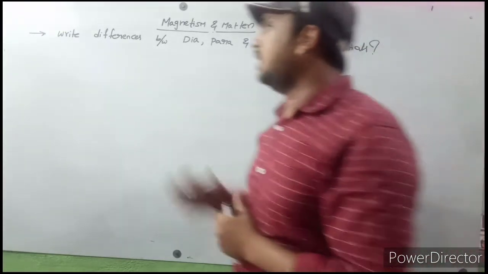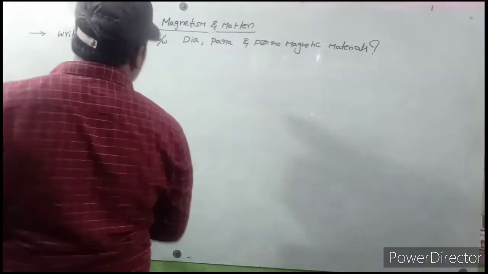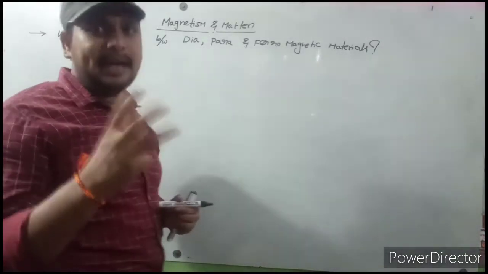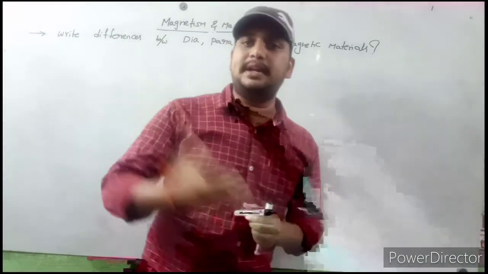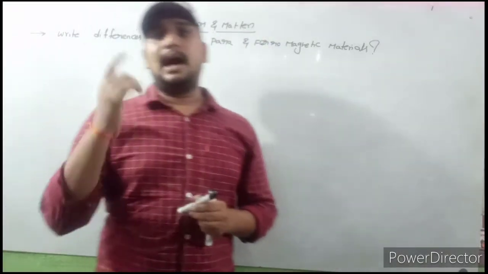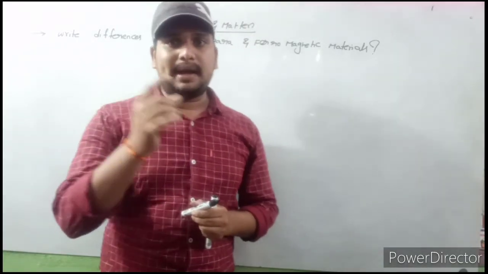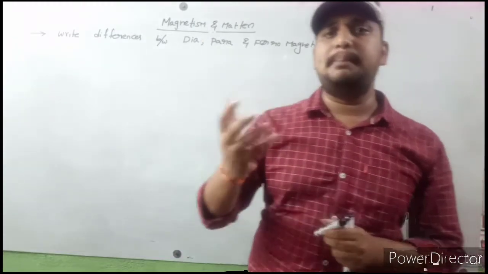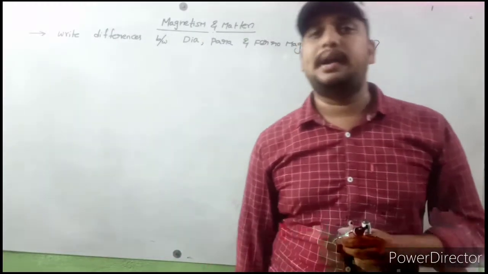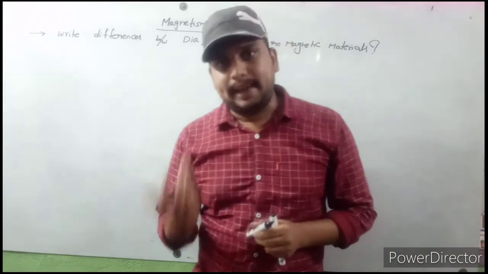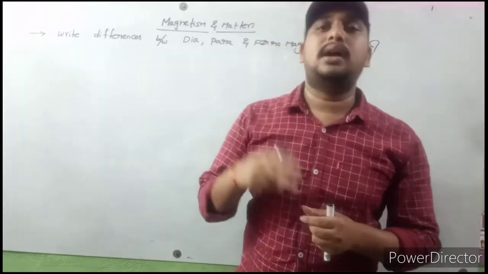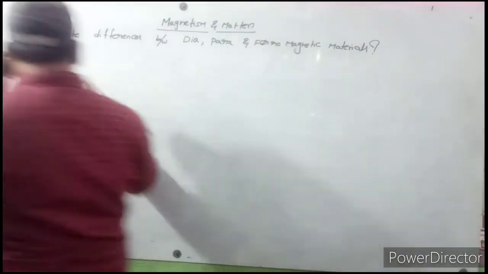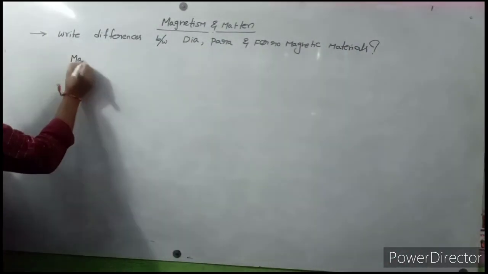So now, what are the differences between dia, para and ferromagnetic materials? Mainly the magnetic materials are classified into three types: diamagnetic materials, paramagnetic materials and ferromagnetic materials. First of all, I will write what is meant by magnetic material, and after that I will discuss how many types of magnetic materials we have and what are the differences between them. So first of all, what is meant by magnetic materials?